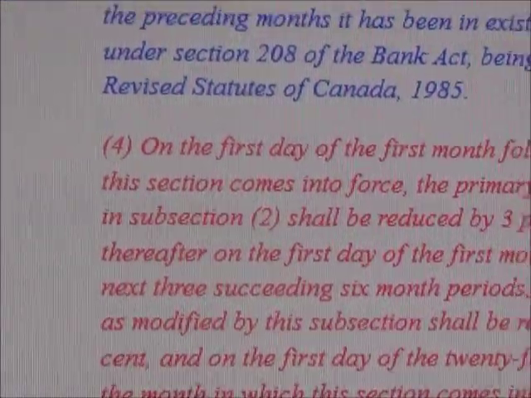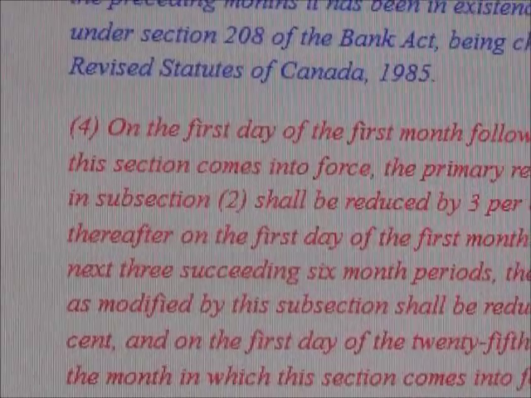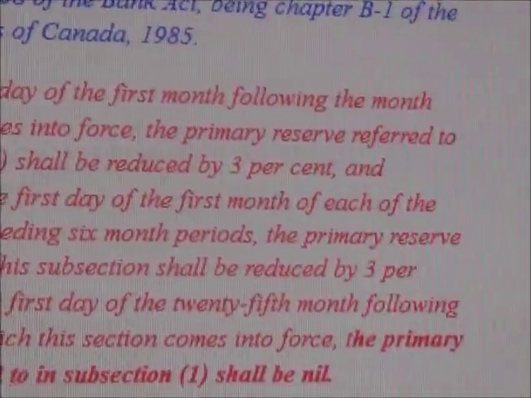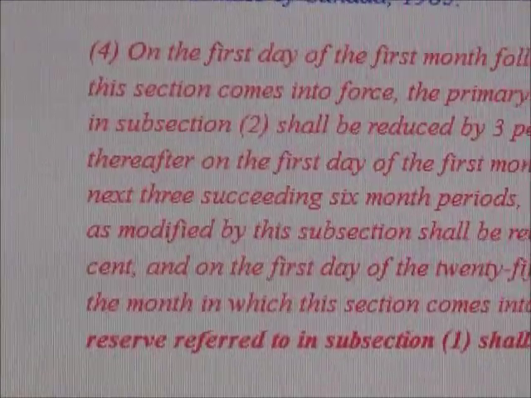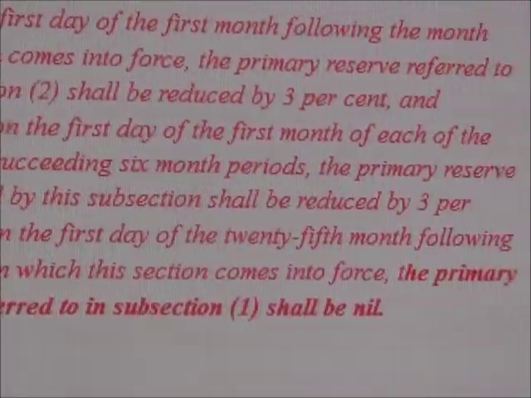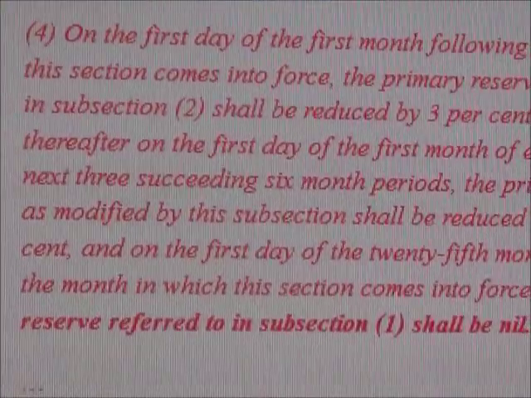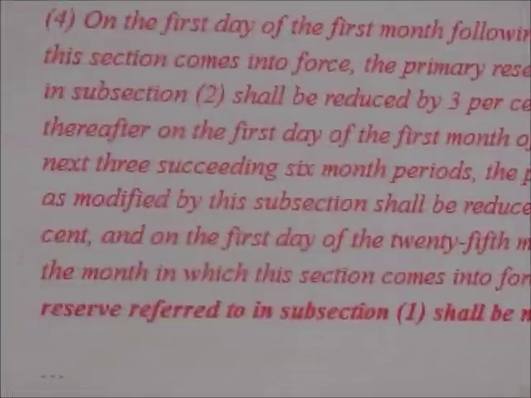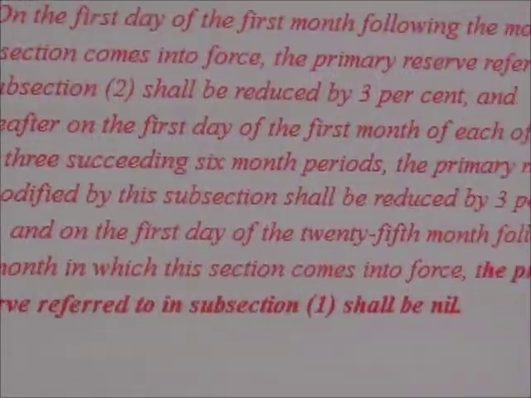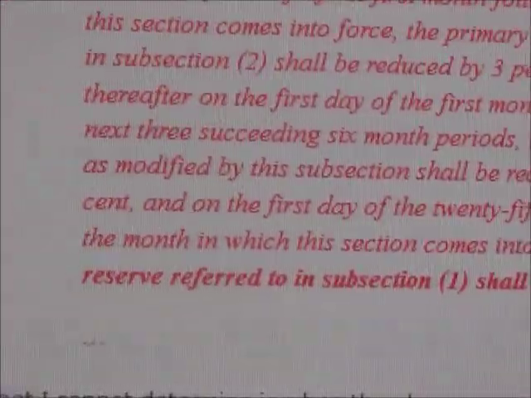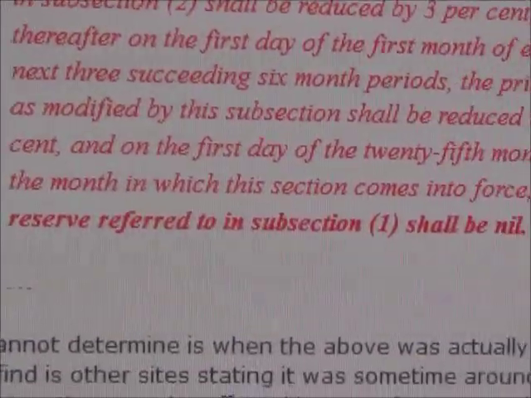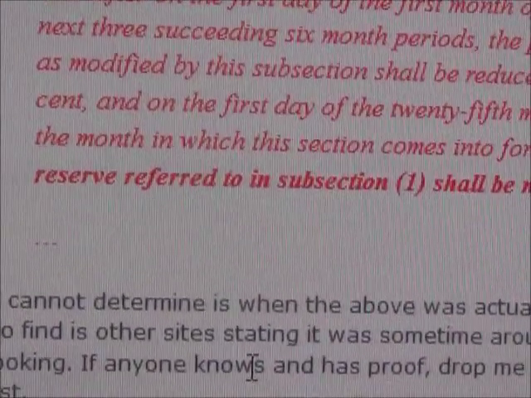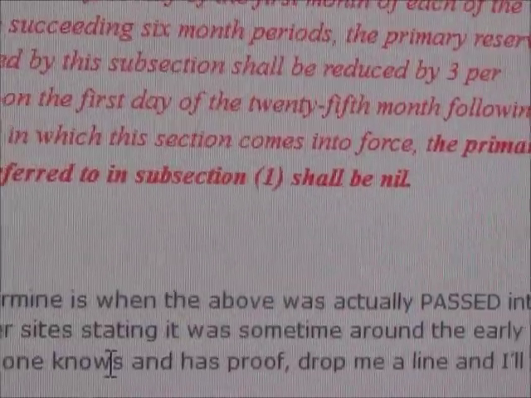On the first day of the first month following the month this section comes into force, the primary reserve referred to in subsection 2 shall be reduced by 3%, and thereafter on the first day of the first month of each of the next 3 succeeding 6-month periods, the primary reserve, as modified by this subsection, shall be reduced by 3%. And on the first day of the 25th month following the month in which this section comes into force, the primary reserve referred to in subsection 1 shall be nil or 0.